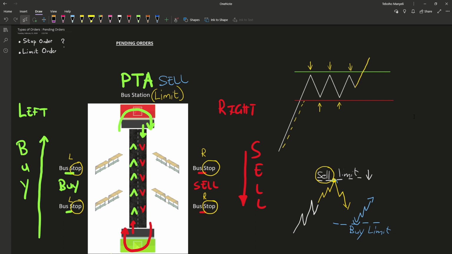In this case, if you felt like this was gonna happen, all you had to do before it happened is probably set a buy stop here. Okay, or to prepare for the opposite, a sell stop here. So whether the market is moving upwards and you expect that it will keep moving upwards, you have a buy stop ready there and it will activate your buy trade when we get to this level here, right? And then expecting that we will make money as the market continues going upwards, all right? Because we broke out.